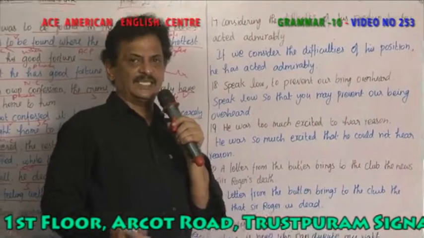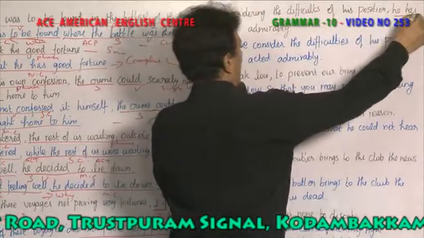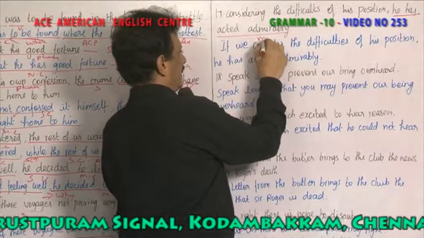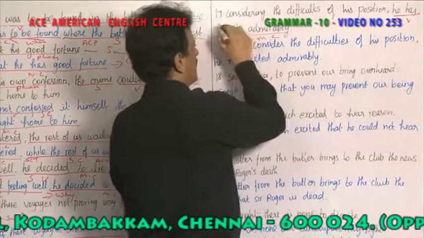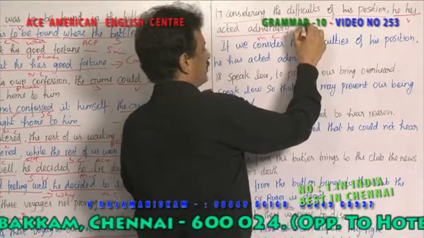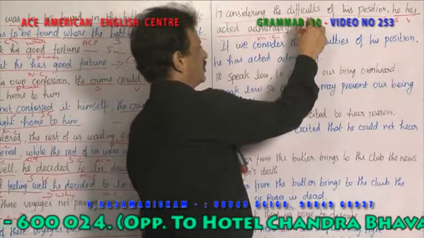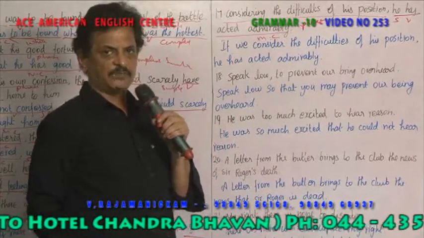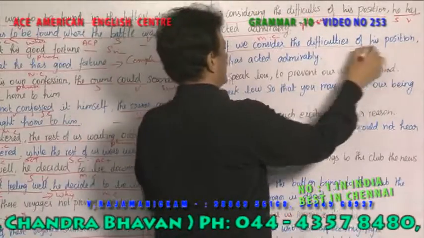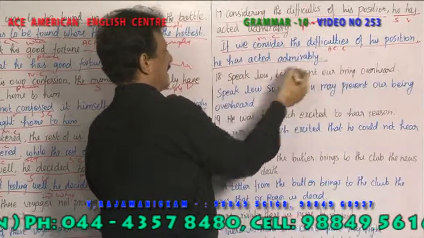Considering the difficulties of his position, he has acted admirably. He has acted admirably is the main clause because you have he as the subject, has acted as the verb. Considering the difficulties of his position becomes what? A phrase. So this phrase should be changed into a clause. If he considered the difficulties of his position, he has acted admirably. So it is an adverb clause of condition, because if is there.